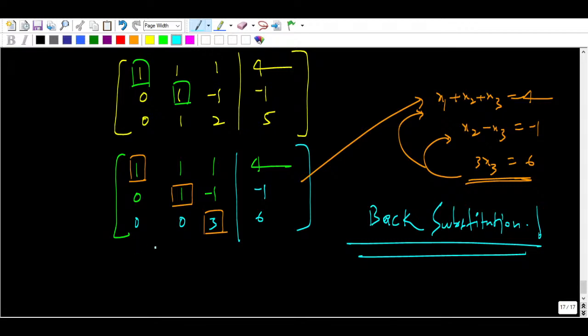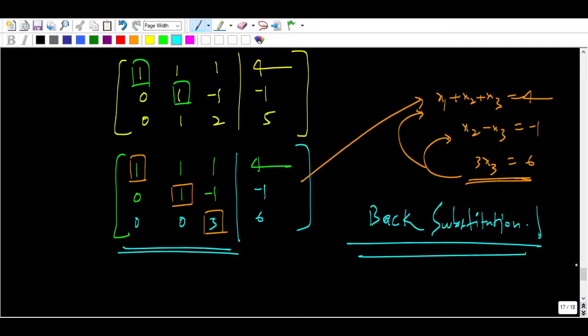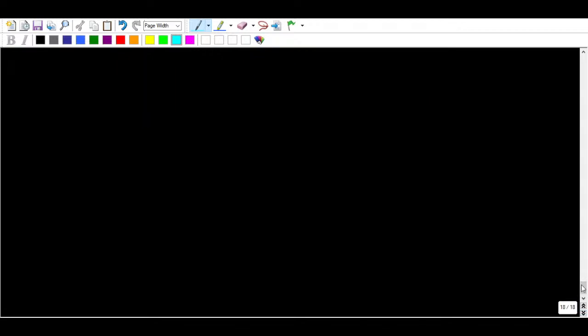Now you see here how many variables are there and how many pivots are there. Okay, that is very important. You might have heard the word rank of a matrix. Okay, rank of a matrix, we are going to talk about that also. So how many pivots are there? Can somebody tell me how many pivots are there? So you can find out the x1 value, you can find out the x2 value, you can find out the x3 value, right, that will be the solution here.